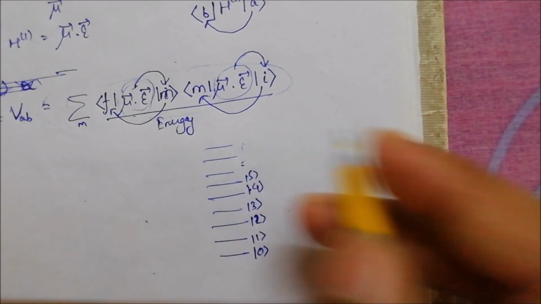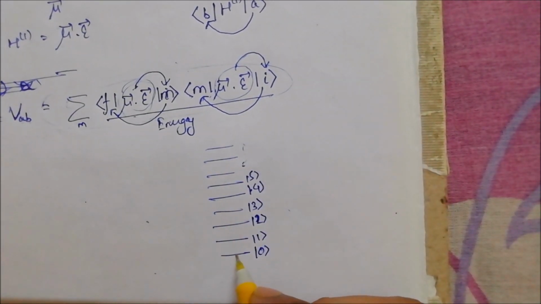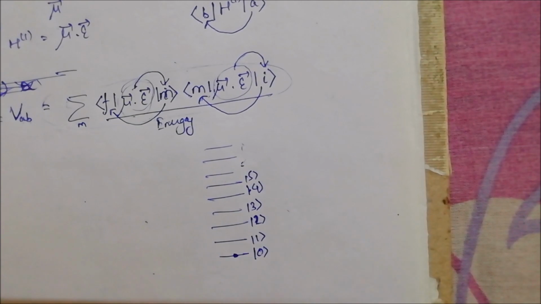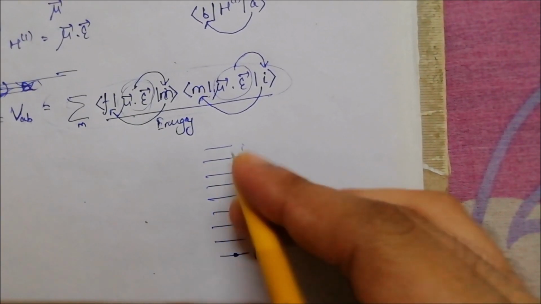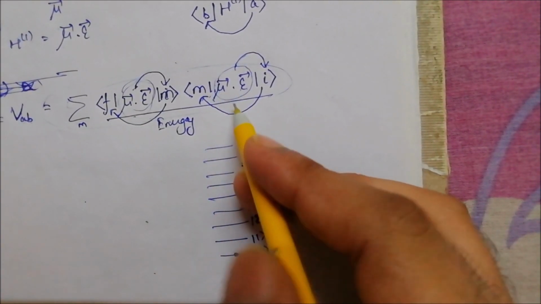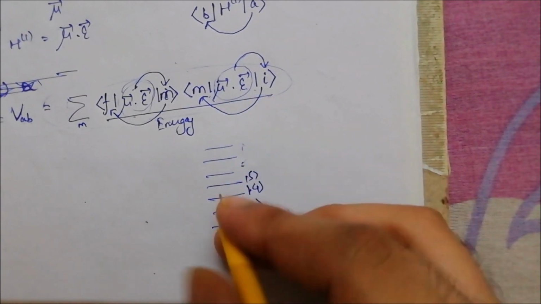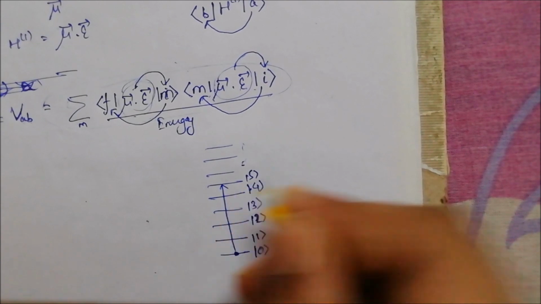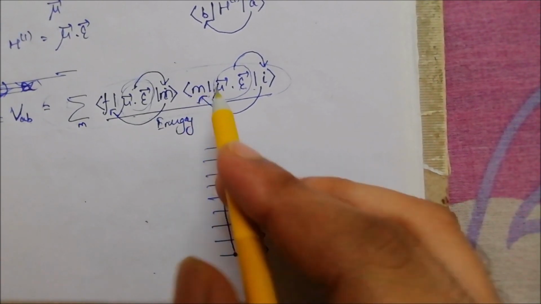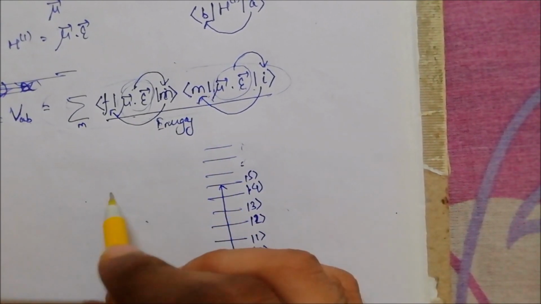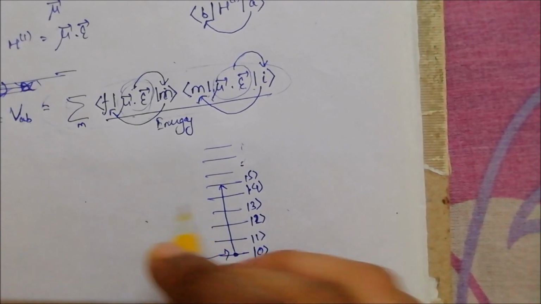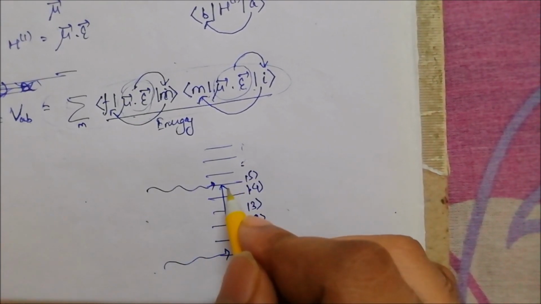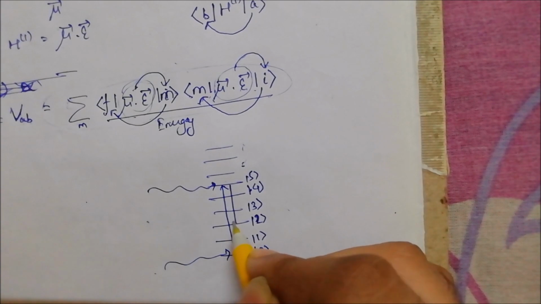Suppose initially our system is in the 0th state. What's going to happen? The system is first going to take an incident radiation and go to some higher state. Suppose it goes to the 5th state, and then the 5th state is going to absorb another radiation and take it back to some other state.